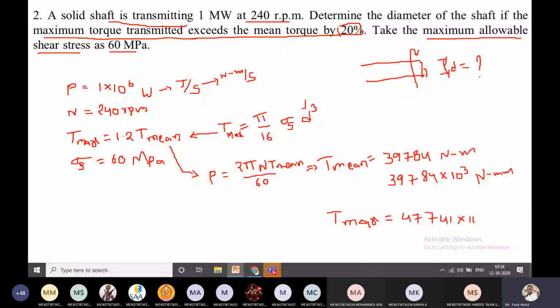So every time, don't forget to write the units. If you forget to write the units, you are going to lose 1 mark or 0.5 marks.